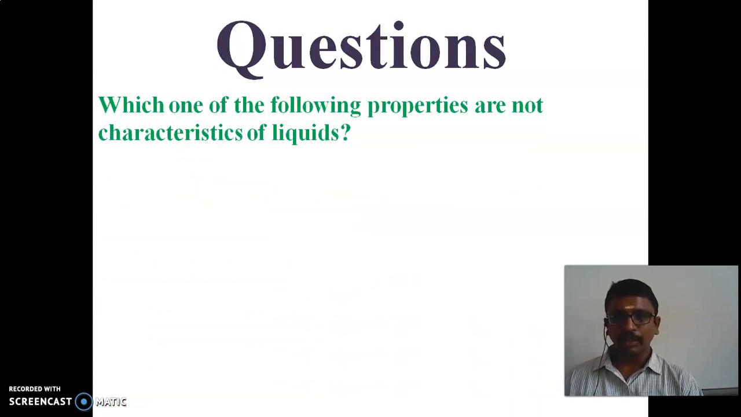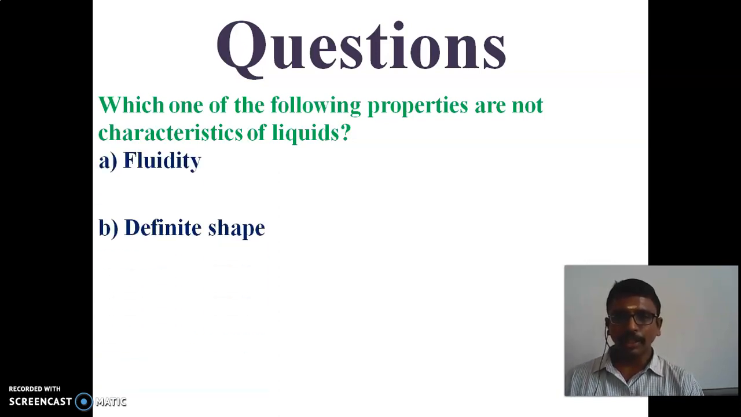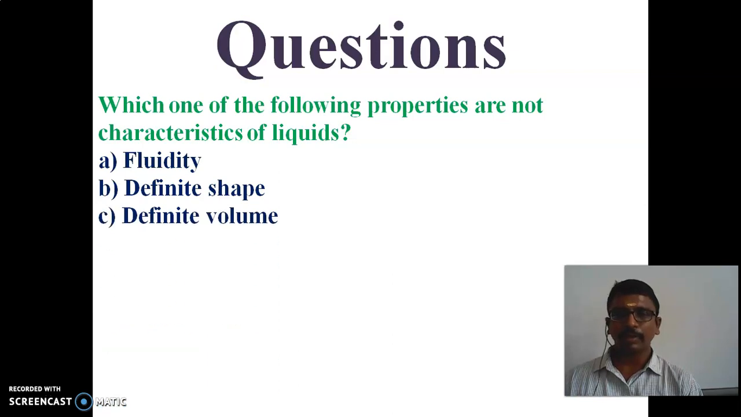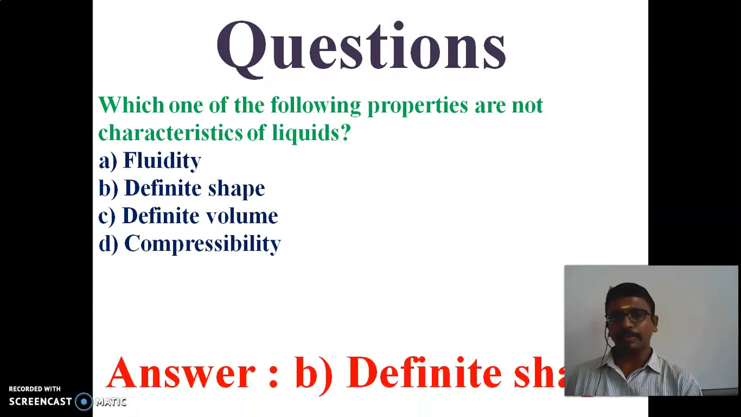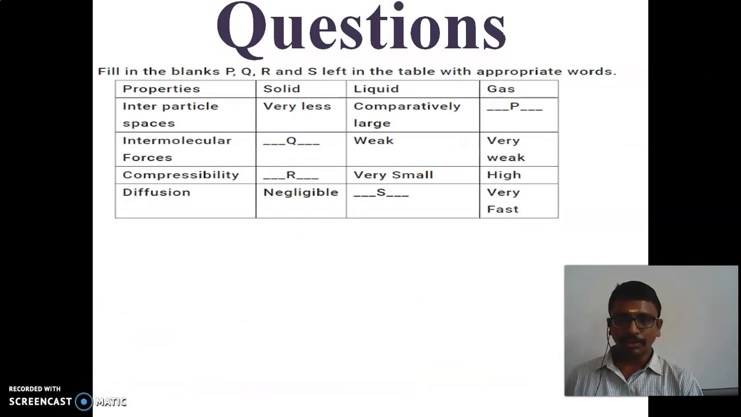And next one is, which one of the following properties is not a characteristic of liquids? Fluidity, definite shape, definite volume, compressibility. Liquid will not have a definite shape. The answer is B. And next question is,